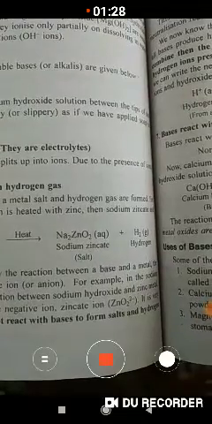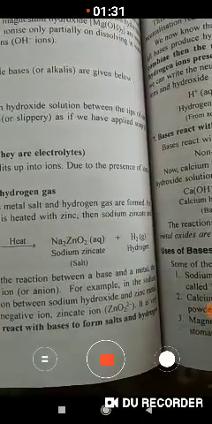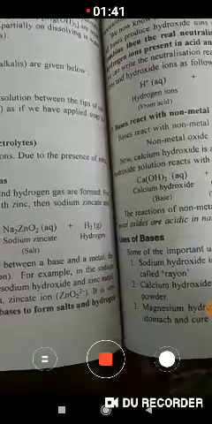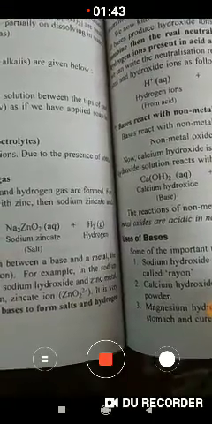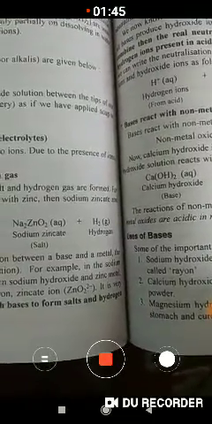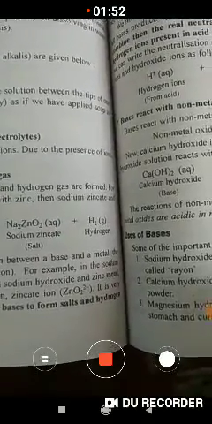Sodium hydroxide and potassium hydroxide, KOH, are strong bases. This is because they completely ionize on dissolving in water to produce a large amount of hydroxide ions.